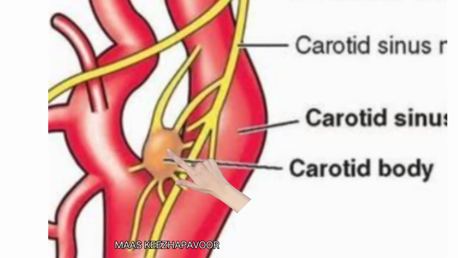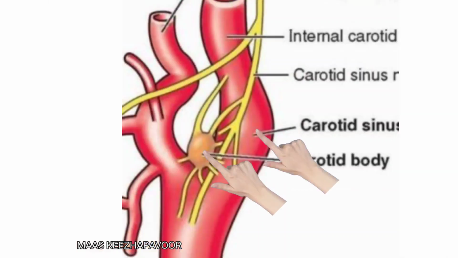Carotid body is a small oval structure situated behind the bifurcation of common carotid artery. It acts as a chemoreceptor and responds to the changes in the oxygen and carbon dioxide content of the blood. Both carotid sinus and carotid body have rich innervation from glossopharyngeal, vagus, and sympathetic nerves.